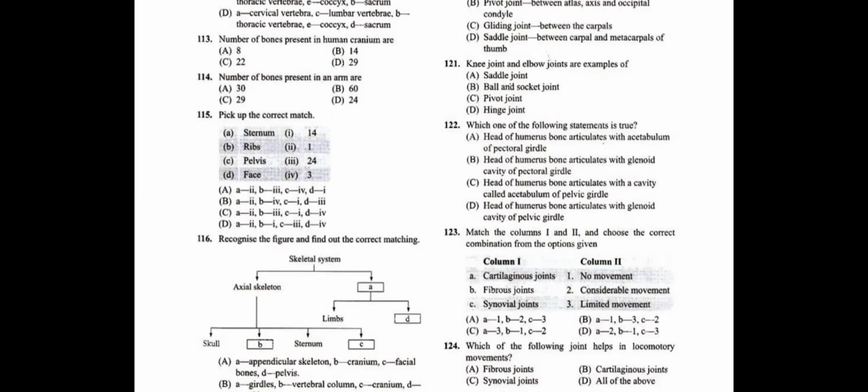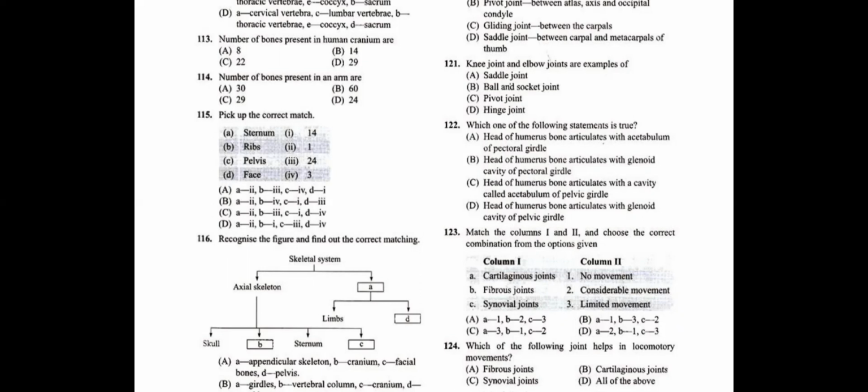Head of the humerus bone articulates with the glenoid cavity of the pectoral girdle. That is the shoulder, the joint where in the shoulder we will find the head of the humerus articulates with the glenoid cavity of the pectoral girdle. So question number 122, answer is B, students.